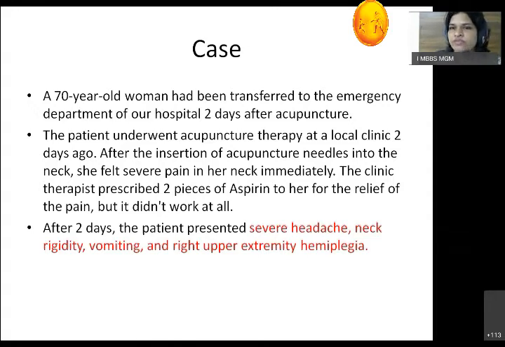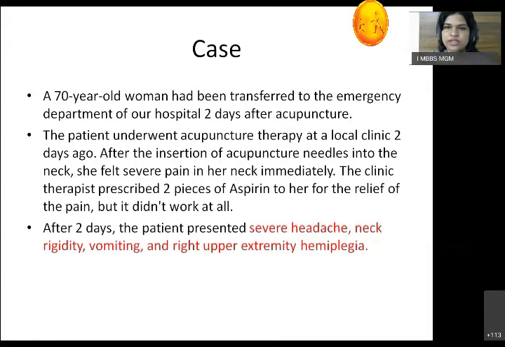She presented with severe headache, neck rigidity, vomiting, and right upper extremity hemiplegia. Hemi means half. So the right-sided upper extremity is paralyzed. Just because of the acupuncture needle, she presented with headache, neck rigidity, and right upper extremity hemiplegia. I want you to understand, the smallest injury might also cause the biggest problems with health. So that's how important this brainstem is.